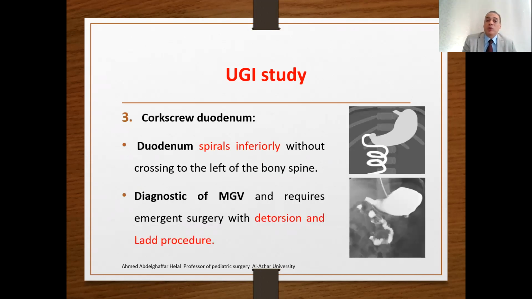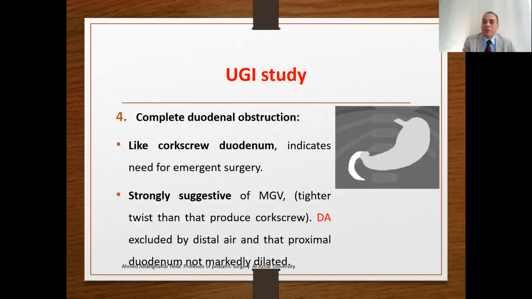The third one is what's called corkscrew duodenum. You find that the duodenum follows a straight course, spiraling inferiorly, without crossing the midline or to the left of the vertebral body. This is diagnostic of mid-gut volvulus and requires emergent surgery with detorsion and delayed procedure. So the appearance of the corkscrew duodenum is very important. Complete duodenal obstruction, like corkscrew duodenum, indicates the need for emergent surgery.